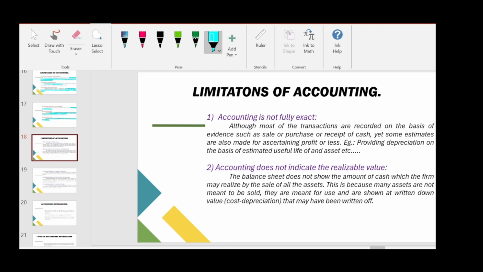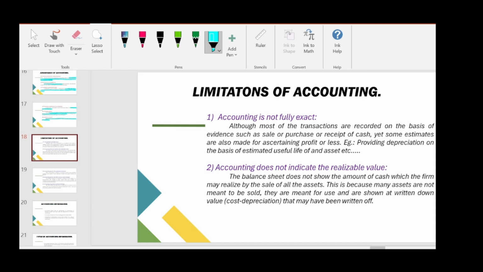So we will have supporting documents for all those transactions. But in a few transactions, as I told, we will take some assumptions. Assumptions are not fully right in all cases. Fully, it is not 100% correct. Assumptions will not give 100% accuracy. So our profit or loss will also not be 100% accurate.